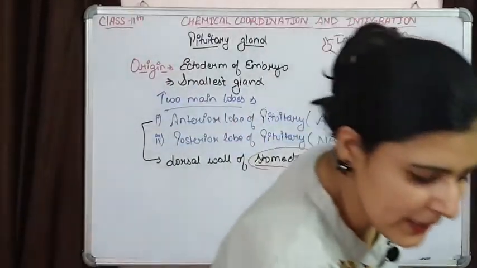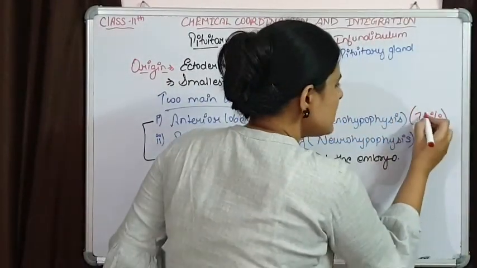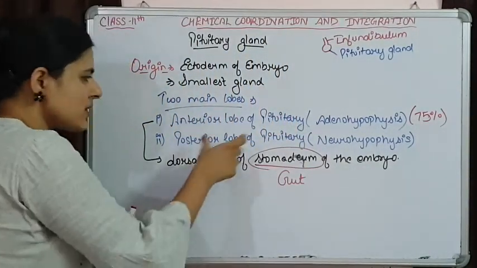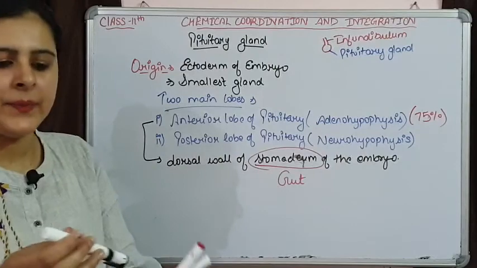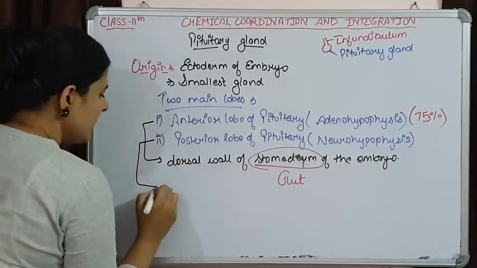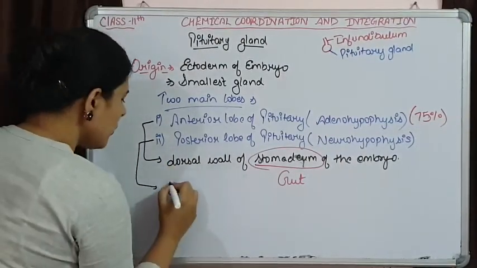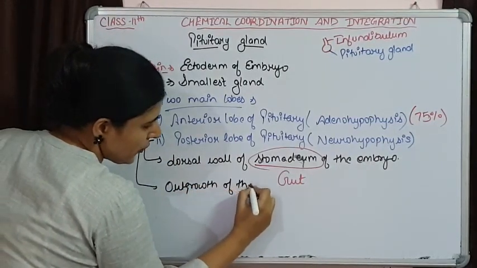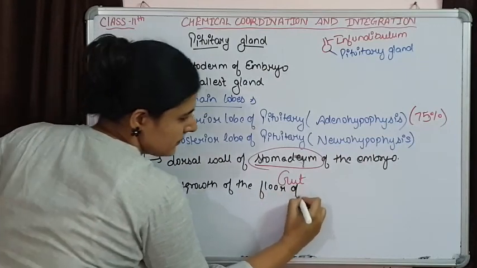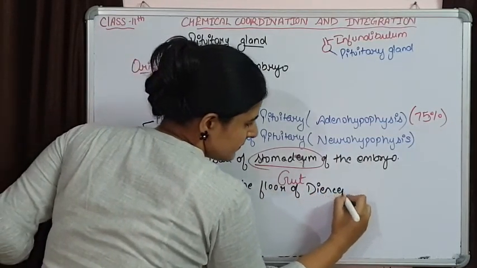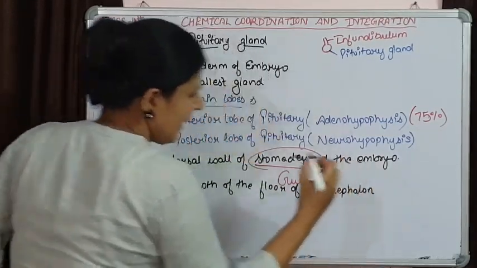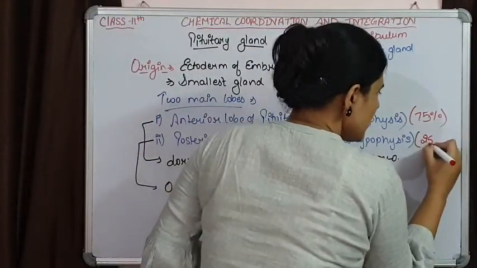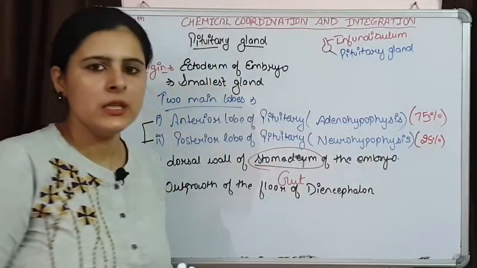The posterior lobe of pituitary gland has originated from the outgrowth of the floor of diencephalon, and that is the smaller one, composing almost 25% of the pituitary gland.